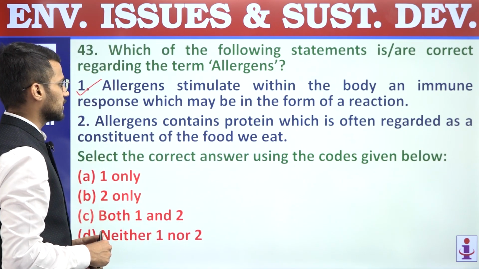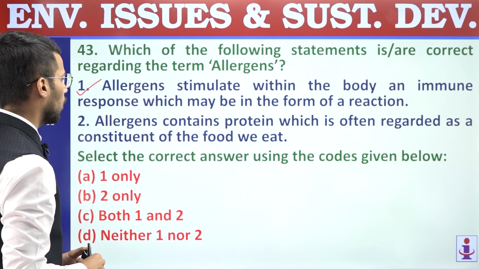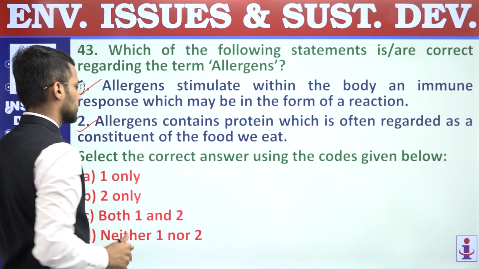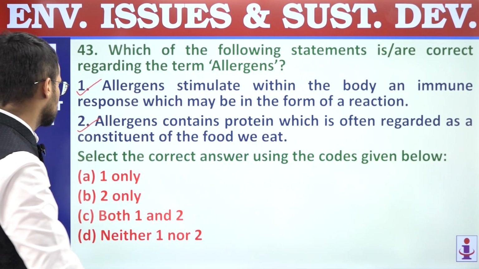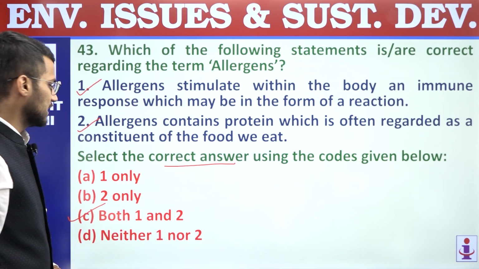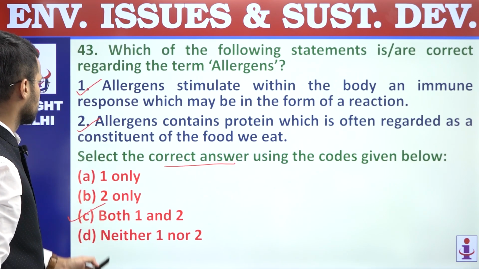Second, allergens contain protein which is often regarded as a constituent of the food we eat, right? So this statement is also correct. Both these statements are correct, and we are supposed to find out correct statements only. Answer is C, both 1 and 2. So question number 43, answer is C.